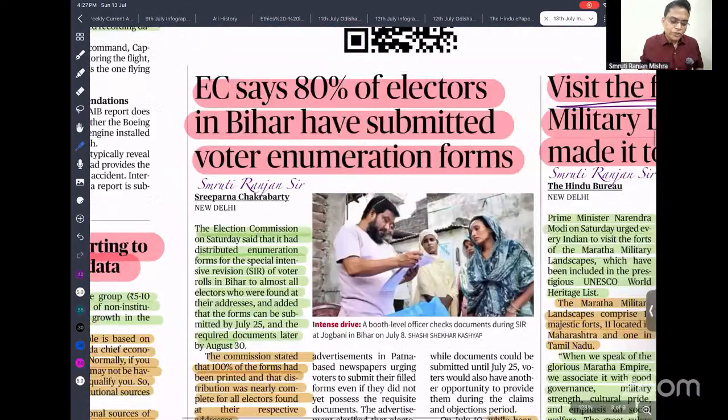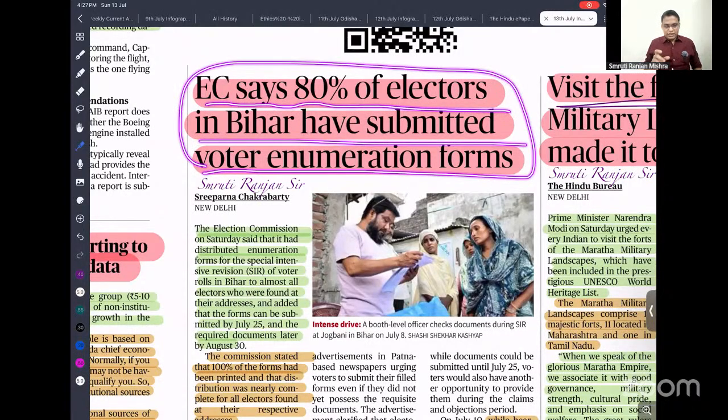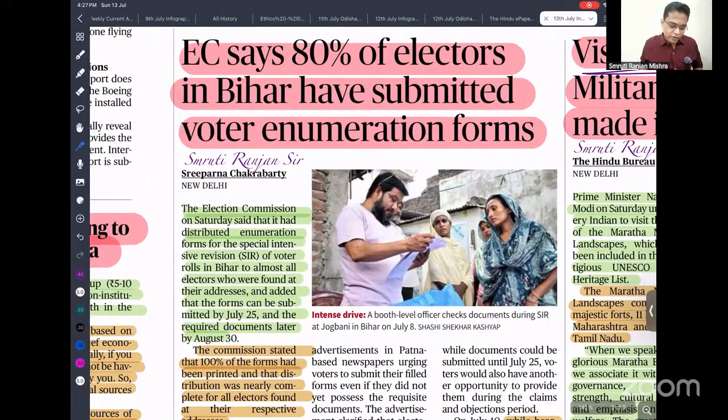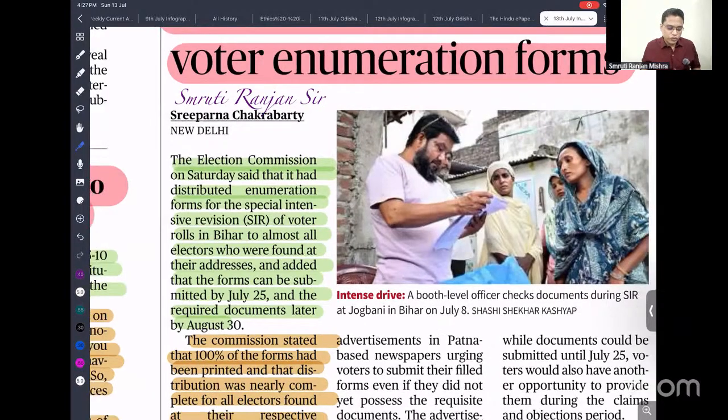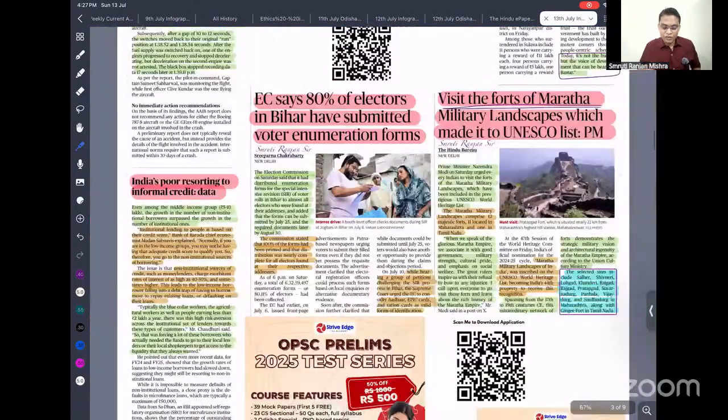The Election Commission said that 80% of the electorate in Bihar submitted voter enumeration forms. Recently a special intensive revision drive has been going on, and around 80% of the voters have submitted their forms. That means everything is going well as per the Election Commission of India. It is not being said by me.